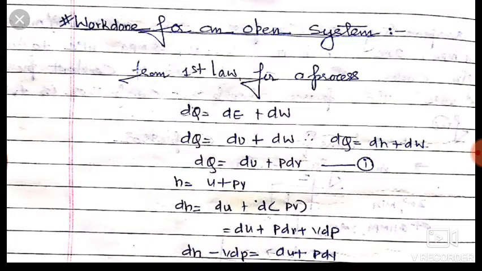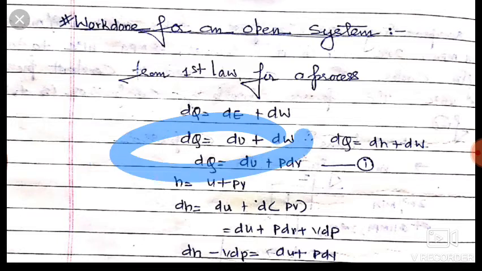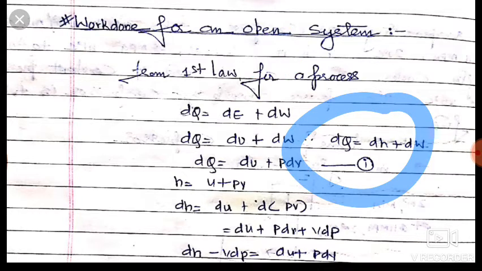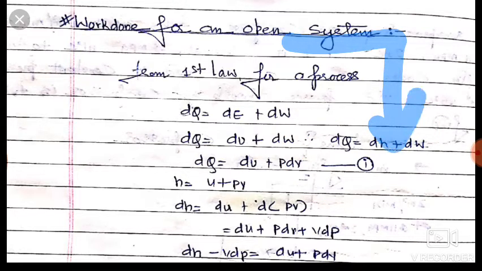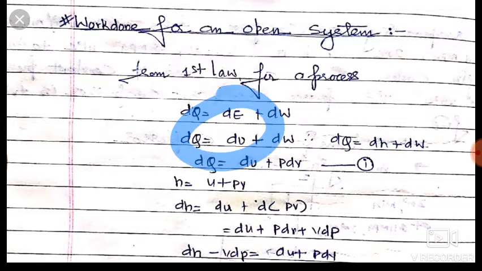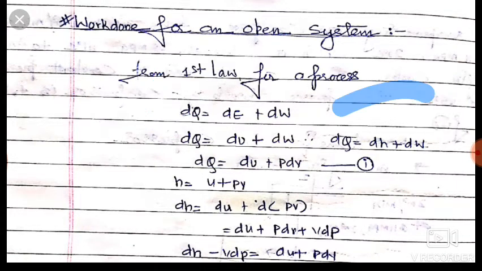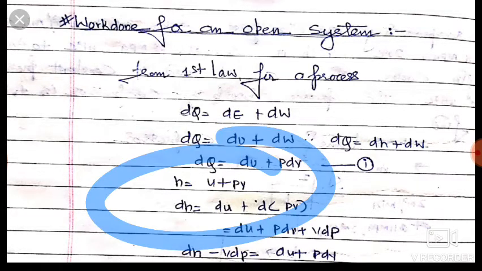Okay friends, this is for closed system, but here we are finding the work done for open system. So we write dq is equal to dH plus dW. We know that for open system the energy associated is enthalpy, and for closed system it is internal energy. So we can write our first law for open system as dq is equal to dH plus dW.